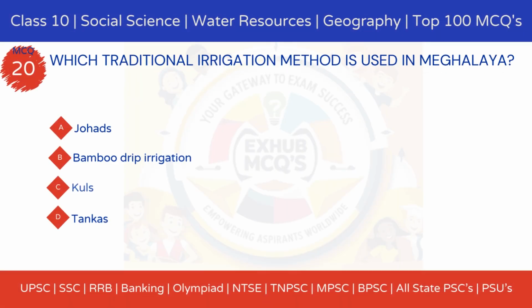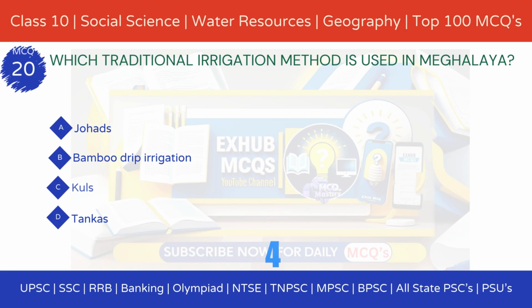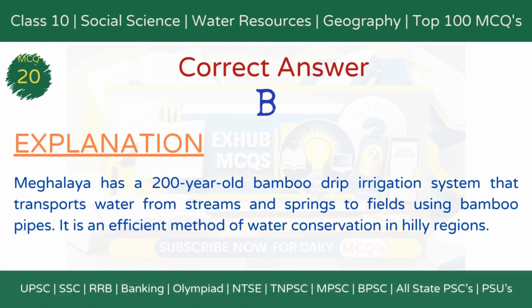MCQ 20. Which traditional irrigation method is used in Meghalaya? Option A, Option B, bamboo drip irrigation. Option C, Option D, tankas. The correct answer, option B, bamboo drip irrigation. Explanation: Meghalaya has a 200-year-old bamboo drip irrigation system that transports water from streams and springs to fields using bamboo pipes. It is an efficient method of water conservation in hilly regions.